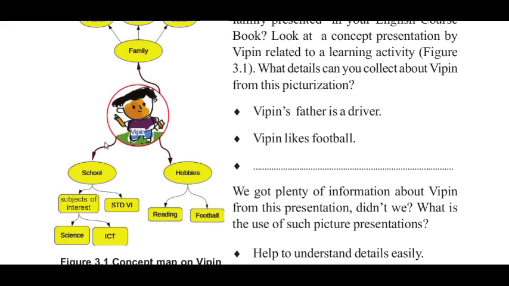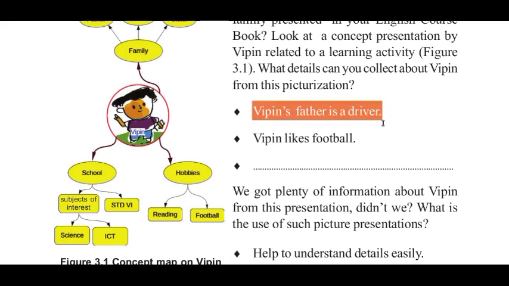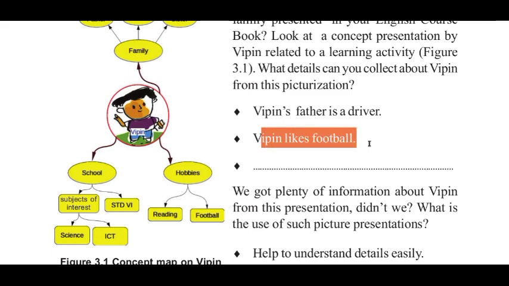From this image, you could make a lot of sentences. Here you can see Vibin's father is a driver. Vibin likes football. Then another line is left for you. Here you want to write one more sentence by looking at this image. So referring to this flowchart, you want to write one more sentence in the line.